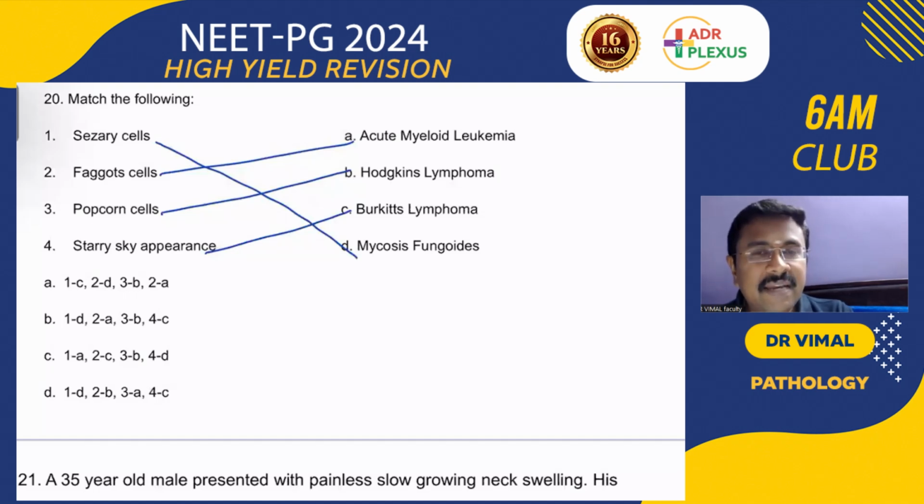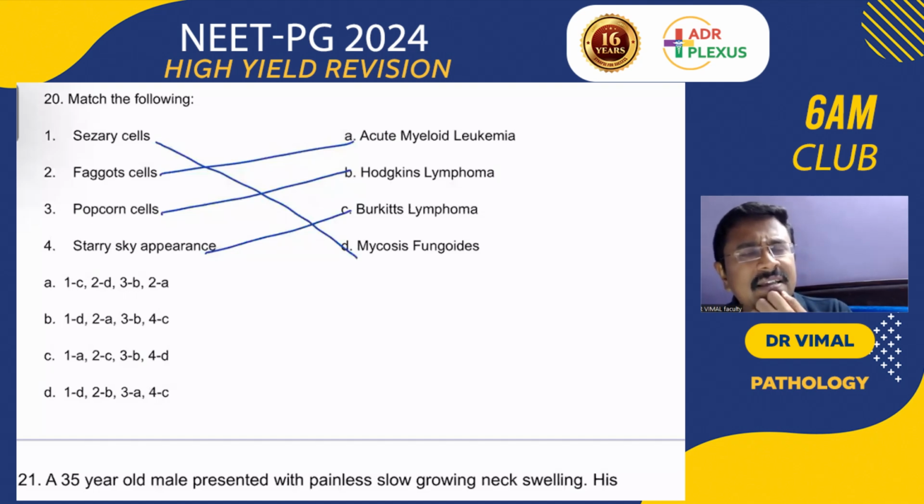Then starry sky appearance in Burkitt's lymphoma. What is the gene you will remember? You will remember the c-Myc gene, on chromosome 8. Remember that. In the Burkitt's lymphoma aspirate, you will be seeing cytoplasmic vacuolations. Where else will you be seeing cytoplasmic vacuolation? ALL-L3. ALL-L1 is small homogeneous blast, L2 is large heterogeneous blast, and L3 is with cytoplasmic vacuolations.